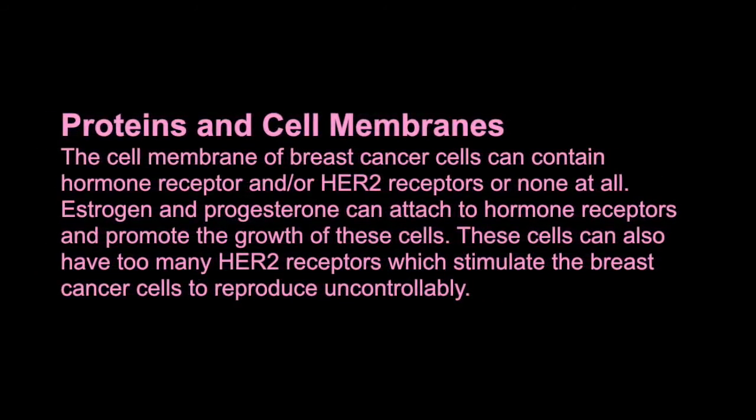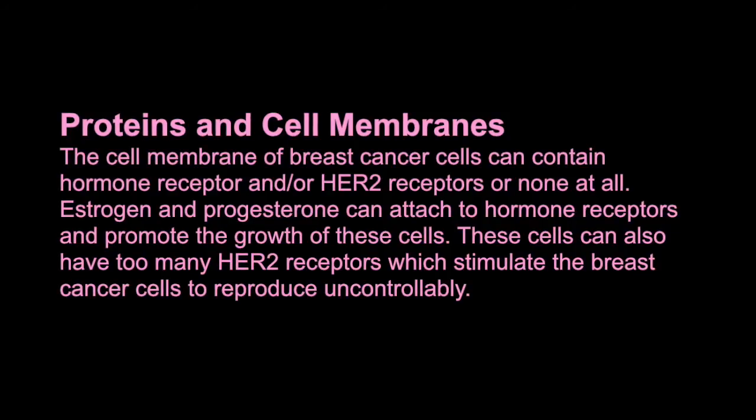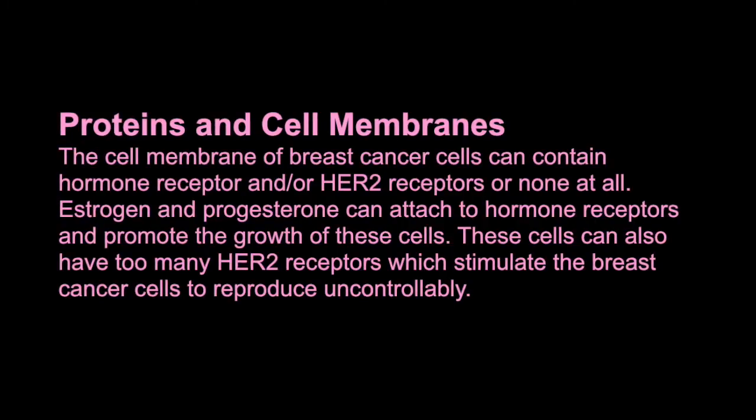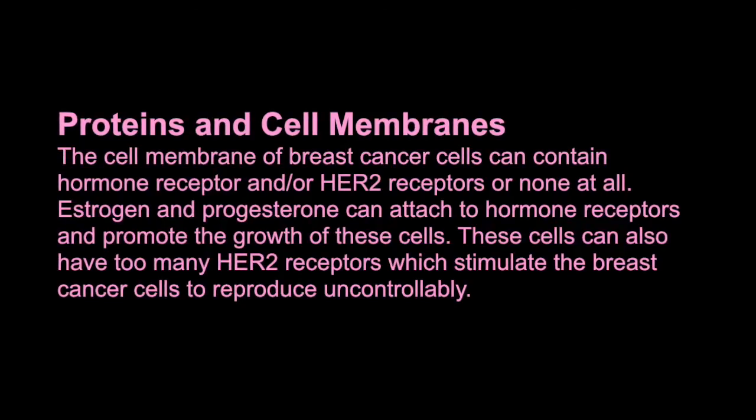The cell membrane of breast cancer cells can contain hormone receptors and/or HER2 receptors, or none at all. Estrogen and progesterone can attach to hormone receptors and promote the growth of these cells. These cells can also have too many HER2 receptors, which stimulate the breast cancer cells to reproduce uncontrollably.